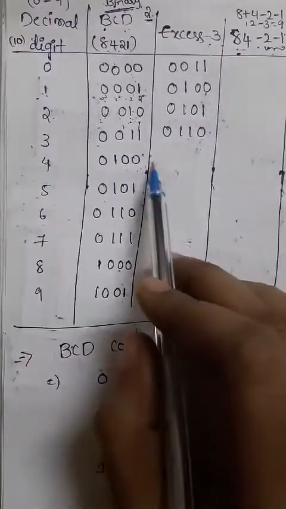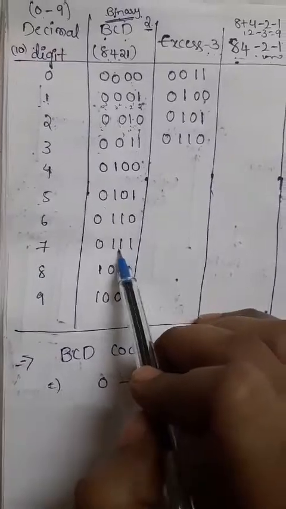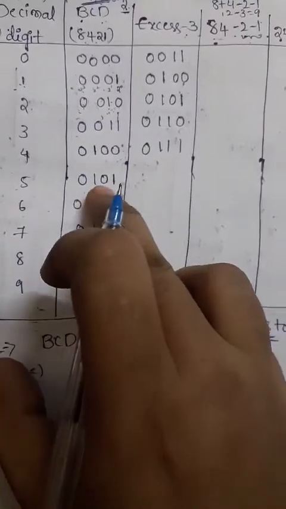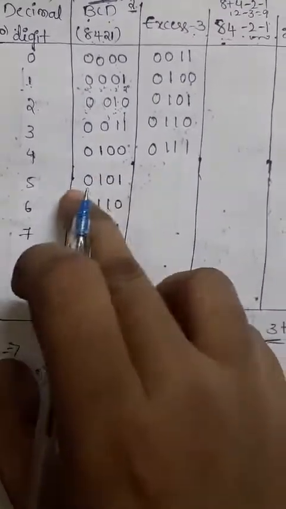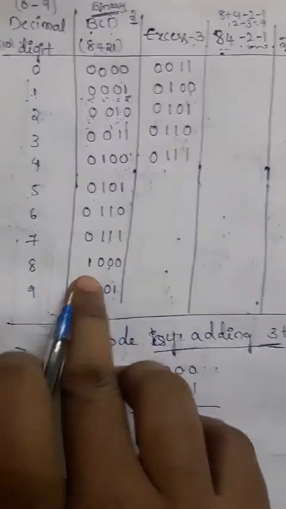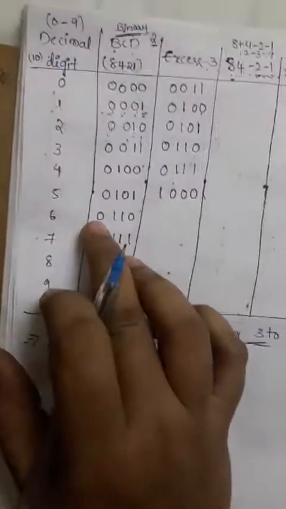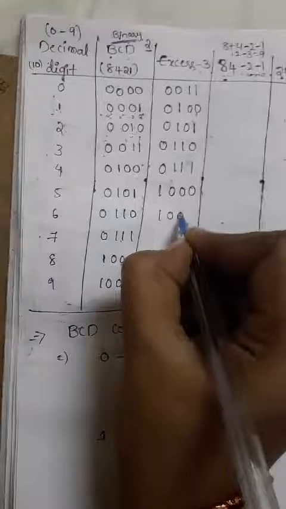So 4 plus 3 is nothing but 7. What is the 7 of binary code? That is 0111. Next, 5 plus 3 is nothing but 8. So if you are adding 3 to the BCD of 5, then we'll get 8. So what is the 8 binary code? 1000. So next, 6 plus 3 is nothing but 9. What is the 9 of binary code? That is 1001. So like that, 7 plus 3 is nothing but 10.